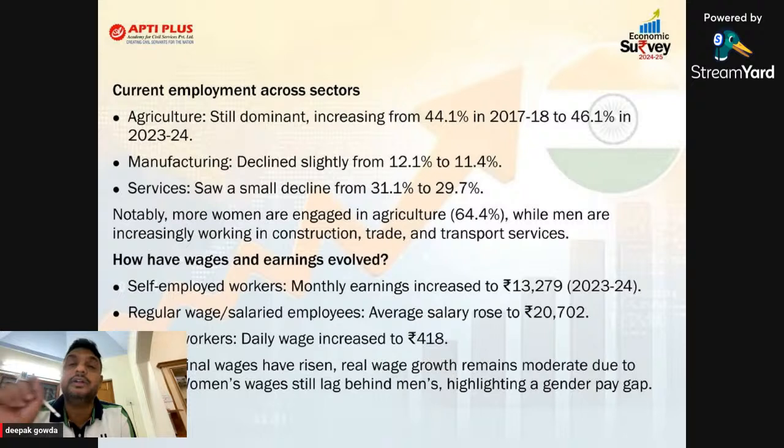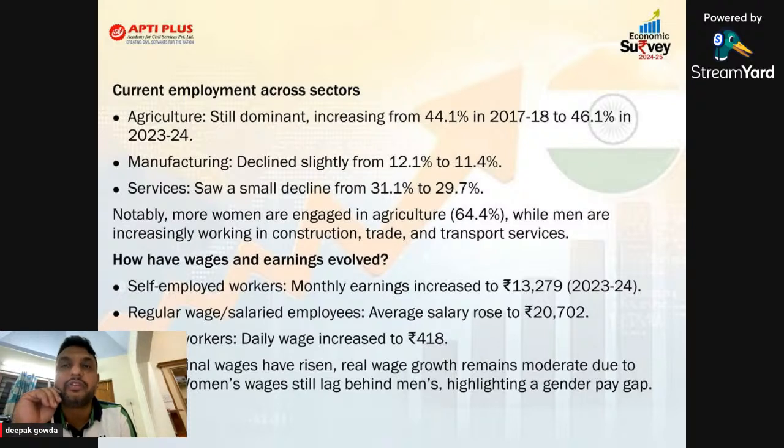Remember this data for prelims. And maybe they'll go forward confusing like this. More women are engaged in agriculture, and more men are engaged in construction, trade, and transport. This is also data we have picked from the economic survey.